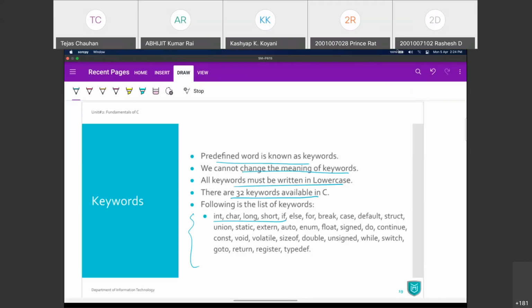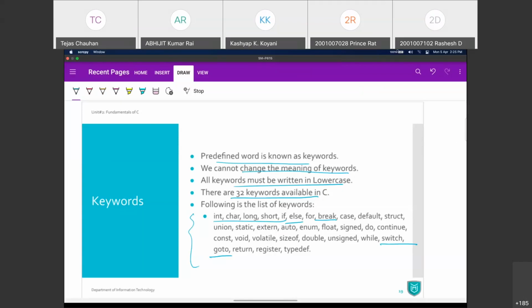Then there are a few other keywords like if, else, break, goto, switch. These define the conditional flow of our execution. If, else, switch are conditional flow definers, whereas break and goto are unconditional jumps.